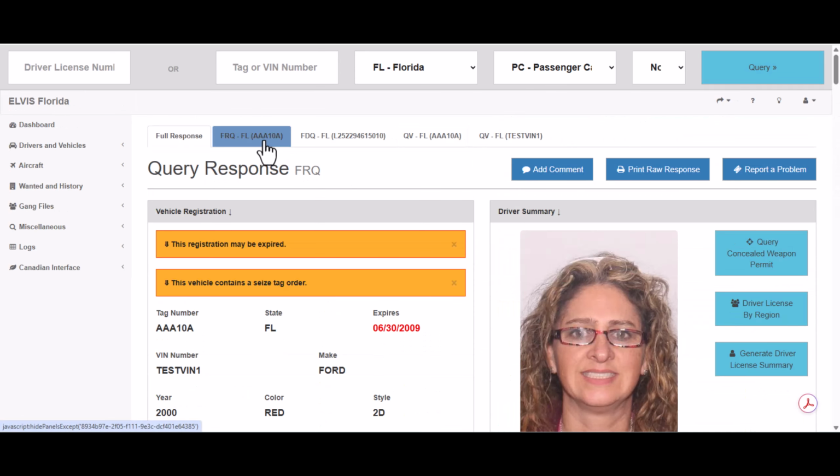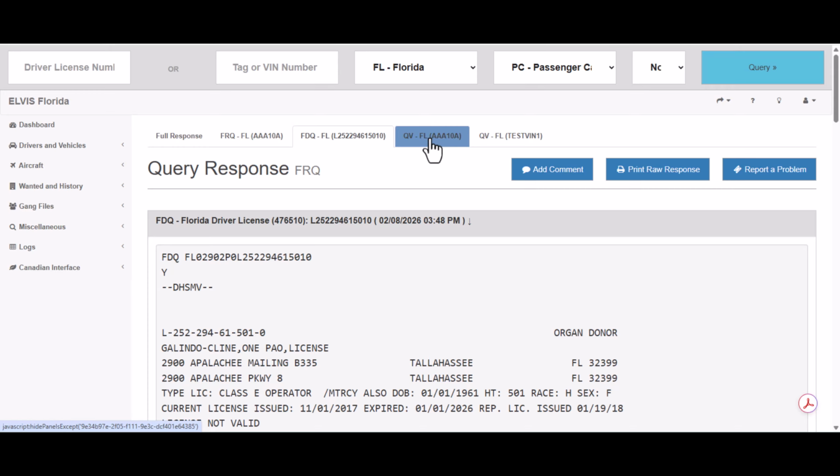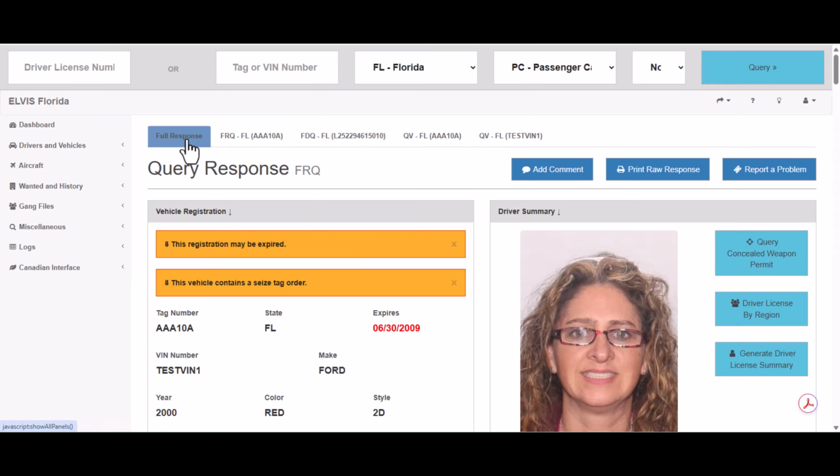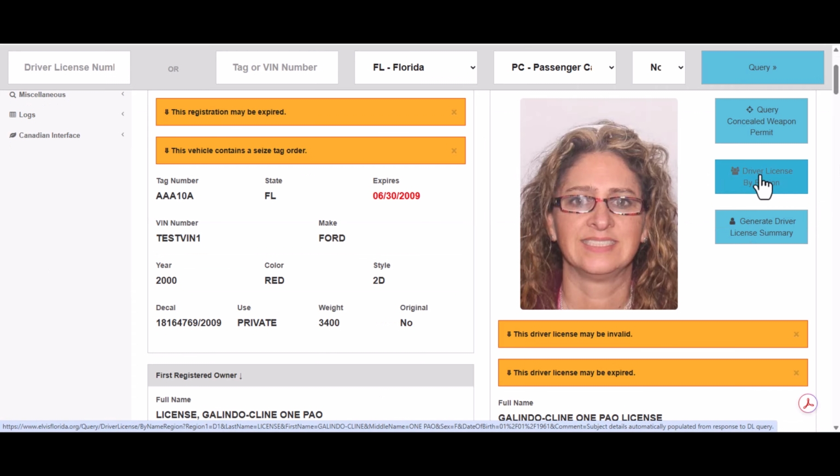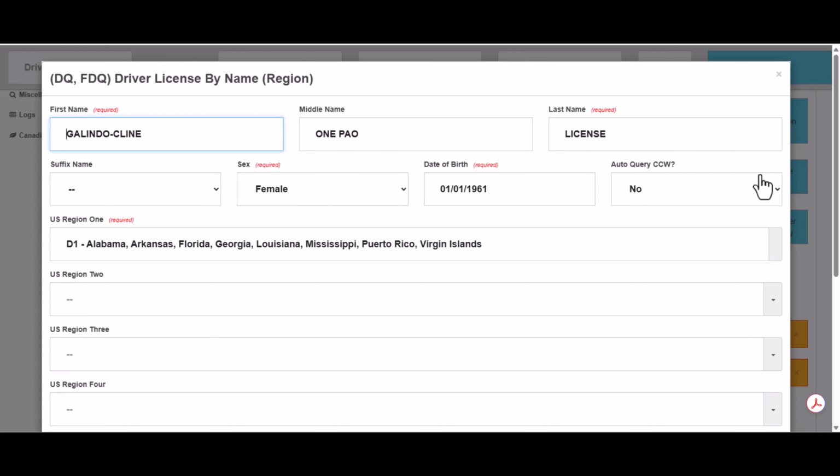Up near the top, there are tabs that will also take you to those queries directly. Under the full response to the right of the picture, you can query concealed weapons permit. If you click the driver license by region button and enter the person's information, you can check a region, which would be the neighboring states for a person's driver license or ID card information.